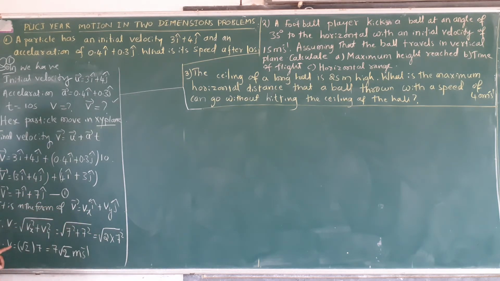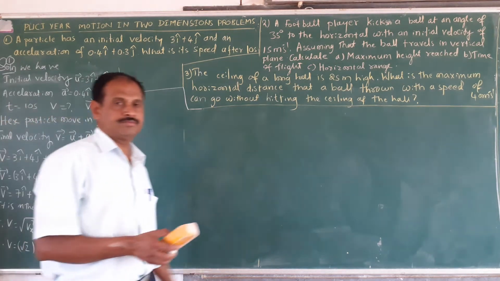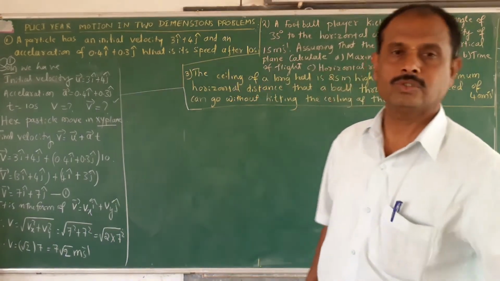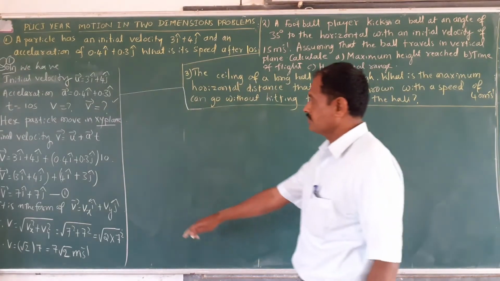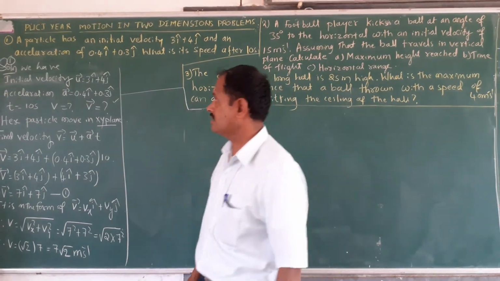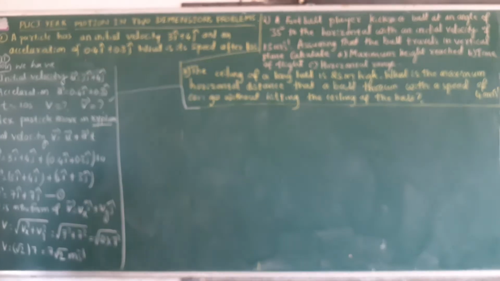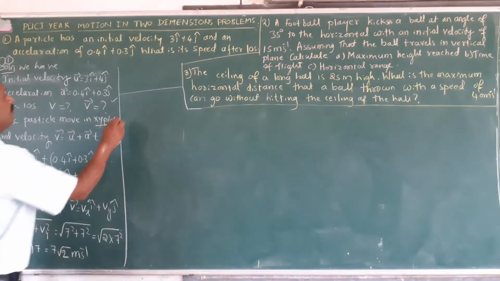If you got this, the magnitude of the final velocity is under root of px square plus py square, under root of 7 square plus 7 square, under root of 2 into 7 square. Okay? Like this you have to solve it. This is problem number 1. What about problem number 2?